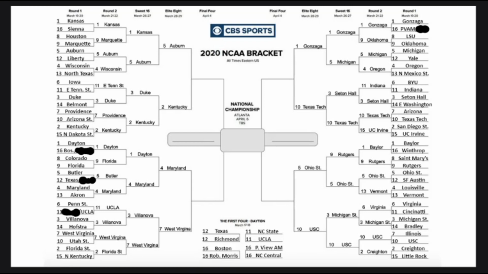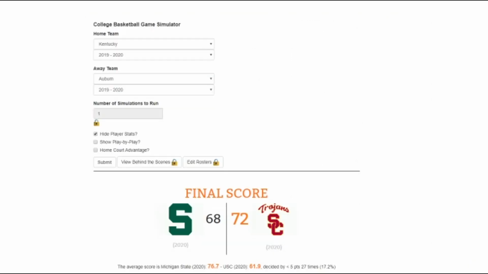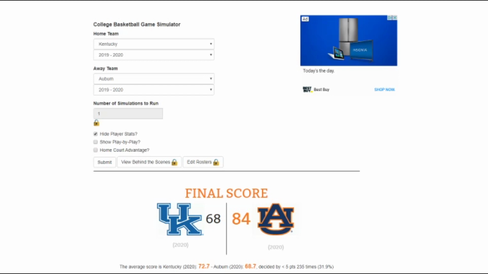Starting with Auburn and Kentucky. I think Auburn's going to move on, like I just said, and get a second straight Final Four appearance. I won't be surprised if Kentucky wins, but I think Auburn will be motivated. So let's see what goes on. Auburn will prevail over Kentucky by 16, 84-68, moving on to their second straight Final Four appearance.